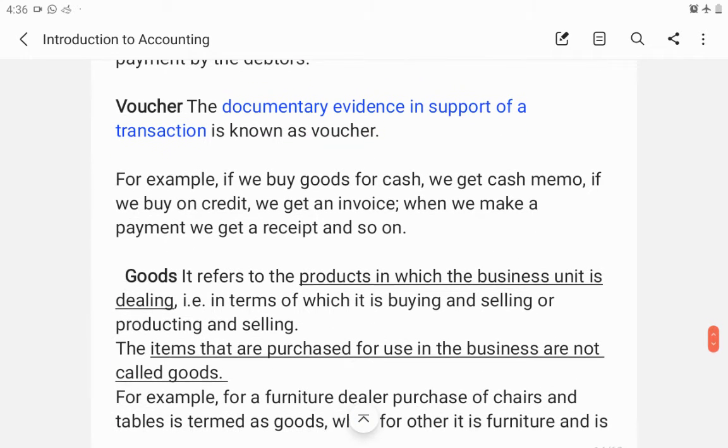Next is voucher. Voucher is also called an invoice. It is the documentary evidence in support of a transaction. We used to get bills when we purchase things. That is an example of a voucher.